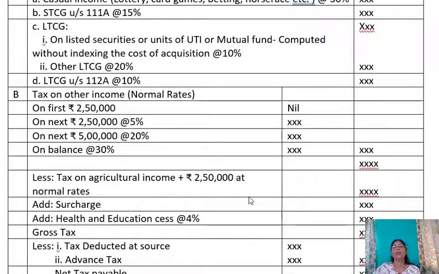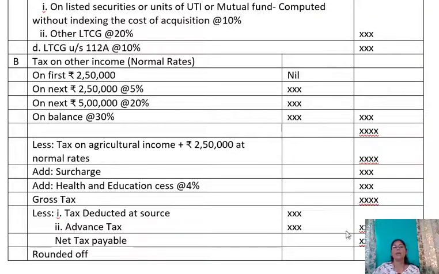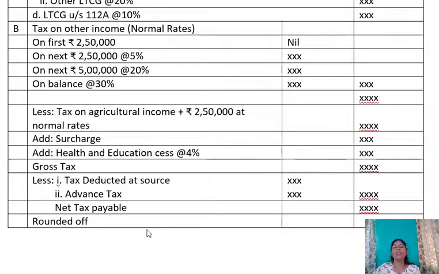If the total income is less than 5 lakh, then provide less rebate. After that, on the total tax, you have to provide health and education cess at the rate of 4%. So there you get the gross tax. And from the gross tax, if any tax is deducted at source or advance tax is paid, then you can deduct it and thereby you get the net tax payable. And you can round off the amount to the nearest rupees 10. So this is the procedure in case when agricultural income is given in the problem.